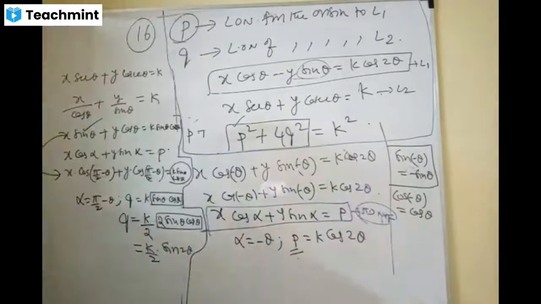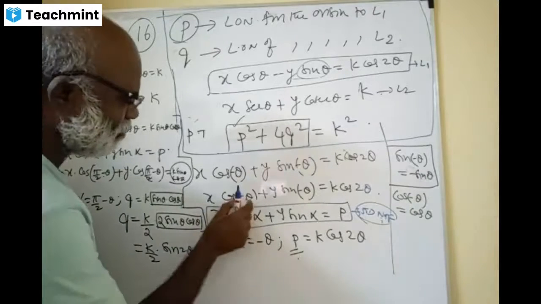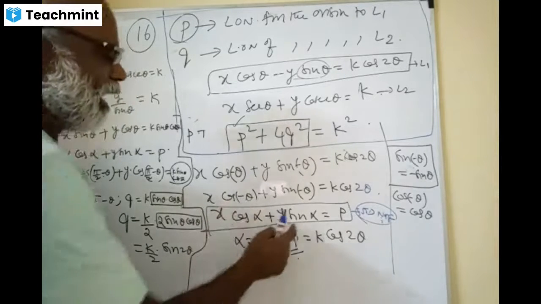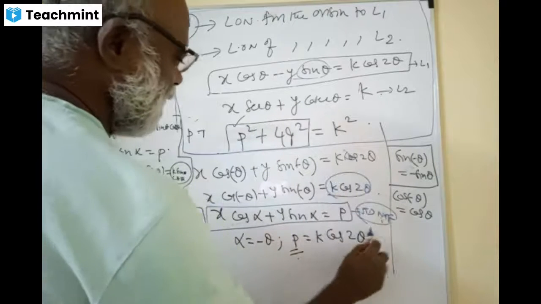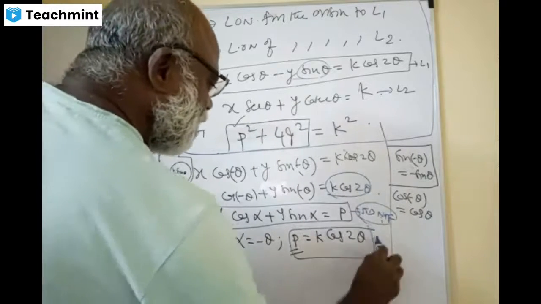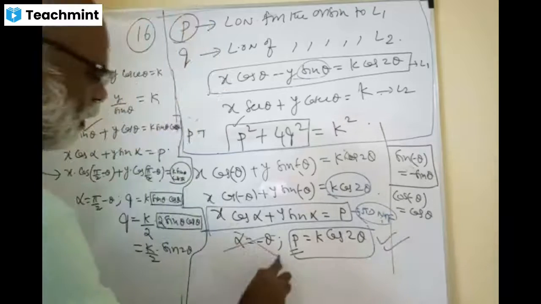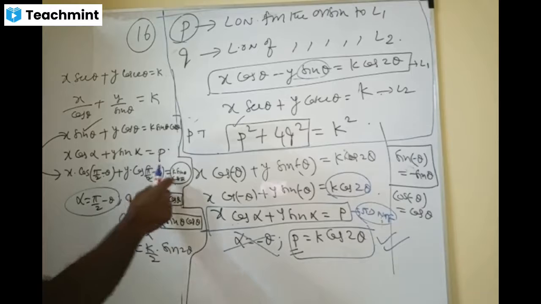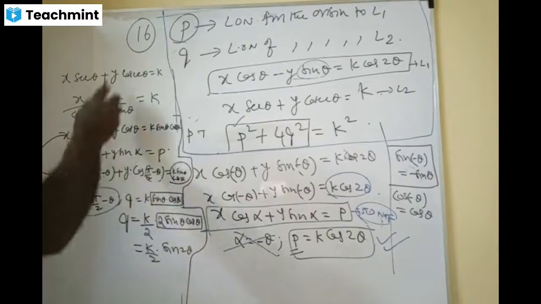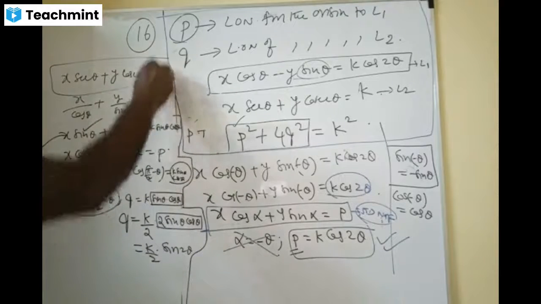There is no need of putting minus over there. Now you compare it. Cos of minus alpha, alpha is minus theta, and P is what? P is K cos 2 theta. This is what we wanted. Forget about this, we don't want this, and here also we don't want this. But to get the Q, we are doing this process.